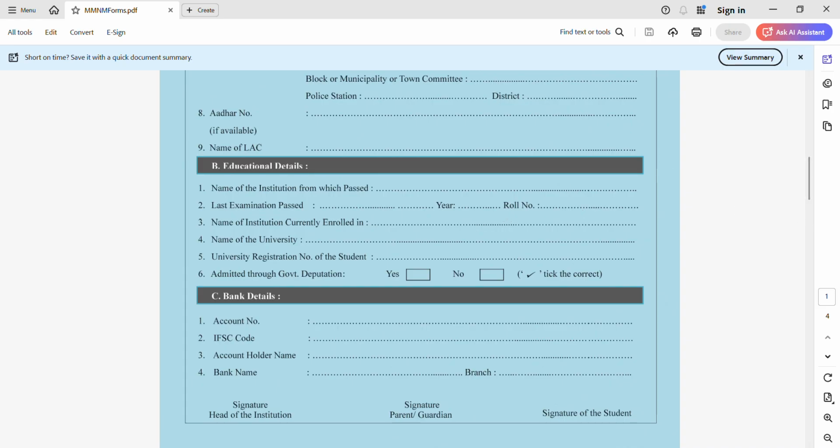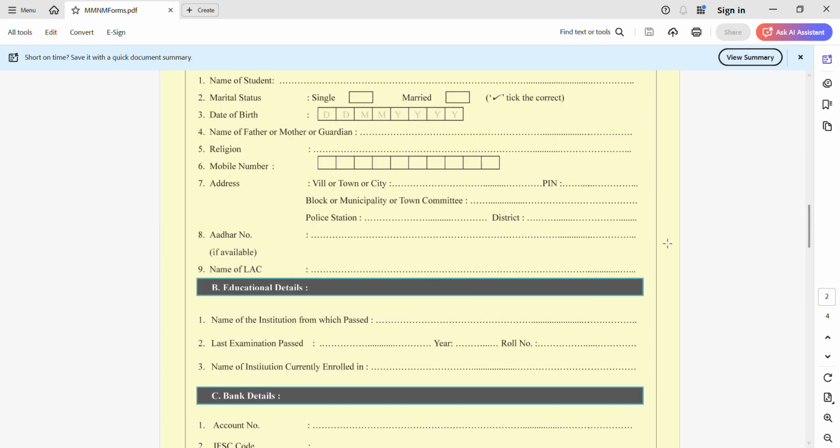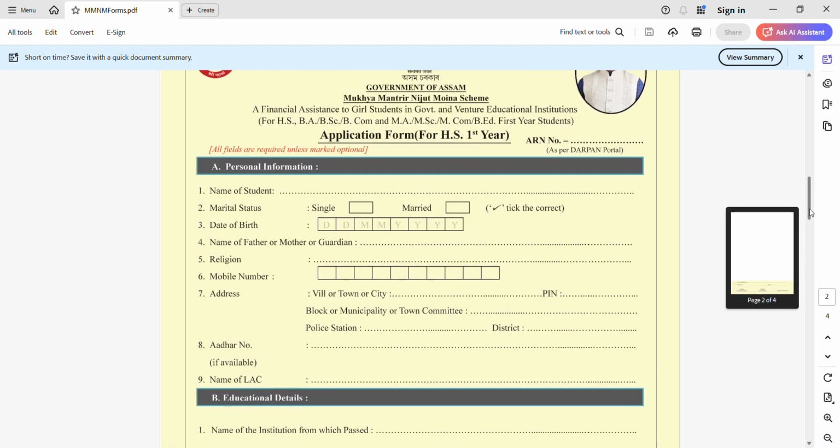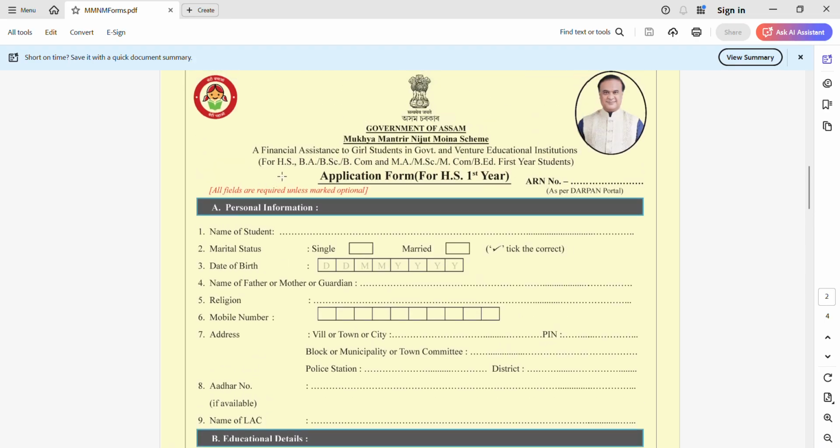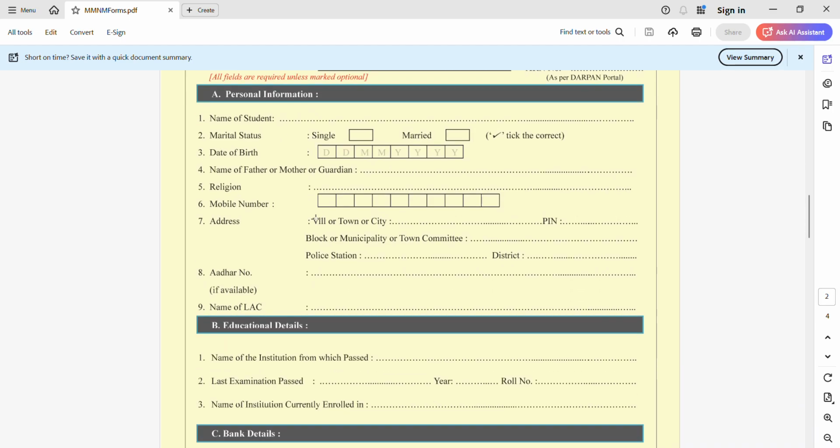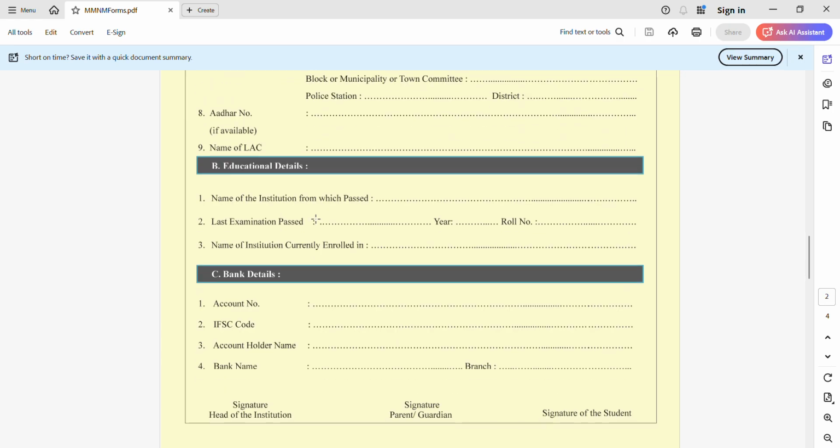And in the next, we now move to the next application, which is for higher secondary students, for higher secondary BA, BSc, BCom, MA, MSc, B.Ed first year students. All these details are the same as in the previous. You need to provide all these details clearly.